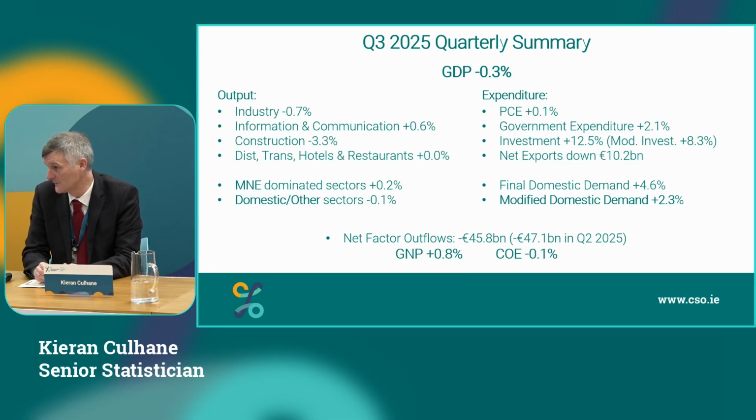On the expenditure side, PCE up 0.1%, government expenditure up 2.1%, investment up 12.5% with modified investment up 8.3%, net exports down 10.2 billion, final domestic demand up 4.6% and modified domestic demand up 2.3% in the quarter. The net factor outflows of 45.8 billion is down from 47.1 billion in quarter 2, giving a GNP figure of 0.8%. I think I might have said 0.3 earlier, but 0.8% in the quarter, and COE or wages were down 0.1%.